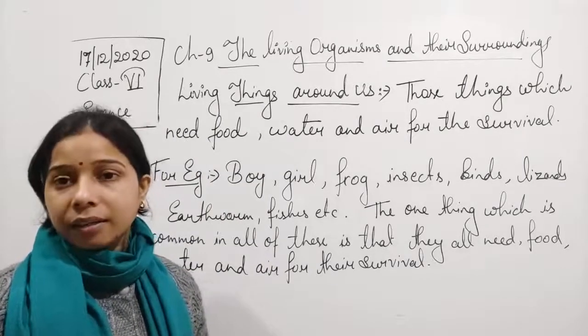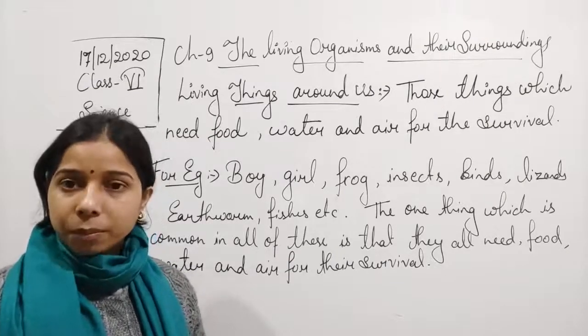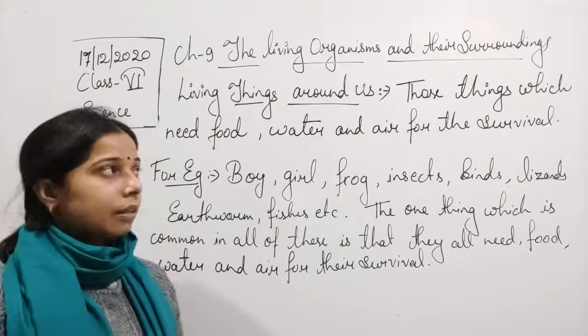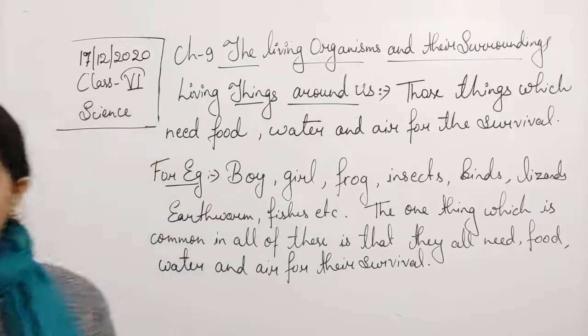So such characteristics which differentiate between the non-living and living, let us discuss what are the different characteristics of living organisms.